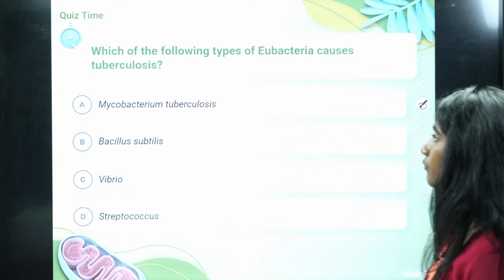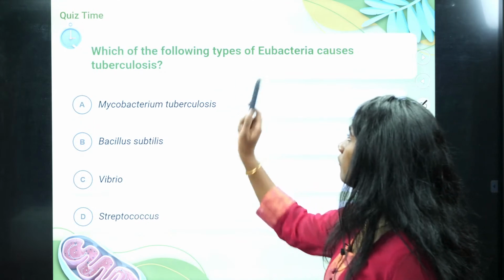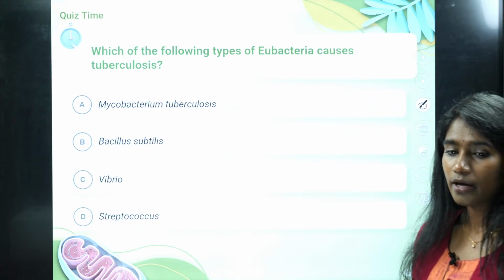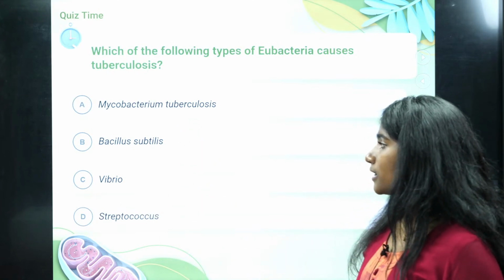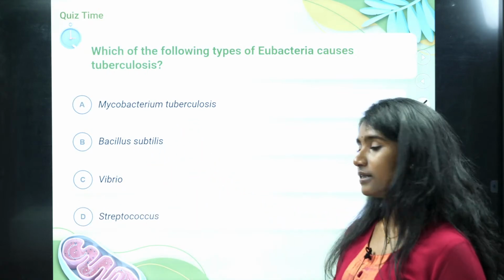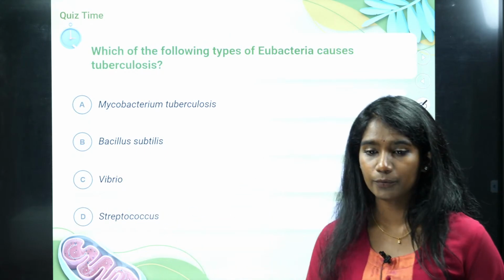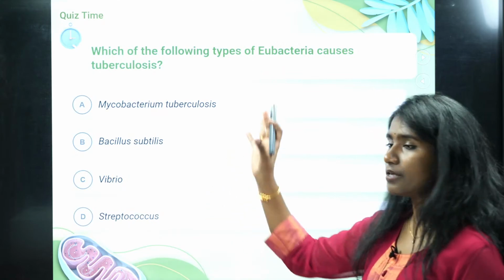Okay, fine. Next, which of the following types of eubacteria causes tuberculosis? Option A is Mycobacterium tuberculosis, or else is it Bacillus subtilis, or is it Vibrio, or is it Streptococcus? Which of these causes tuberculosis?